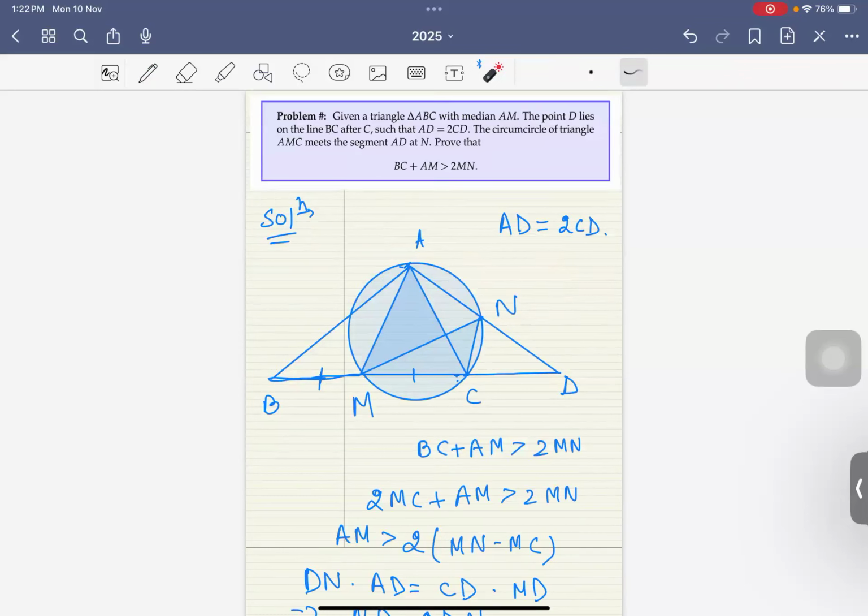Now, it's not typically difficult to see that, in fact, AM is 2 times CN. How come? Well, similarity. Have a look at this. Look at the diagram. AMCN is a cyclic quadrilateral, and that would essentially mean that this angle is equal to this angle, and that would essentially mean that this angle is equal to this angle, and this angle being common. So you see that something nice has happened. Two triangles have become similar, and one side of that triangle is CN, the other side of the triangle is AM.